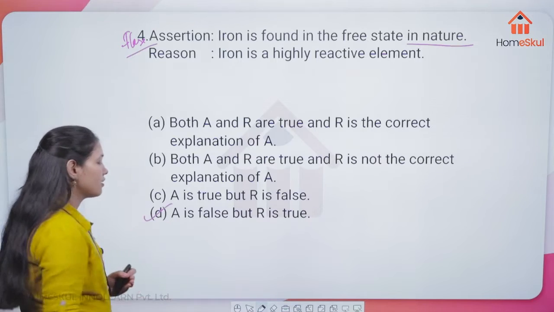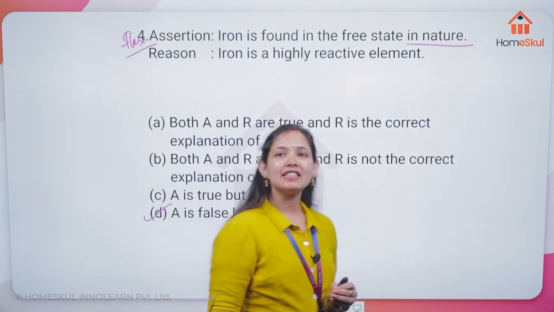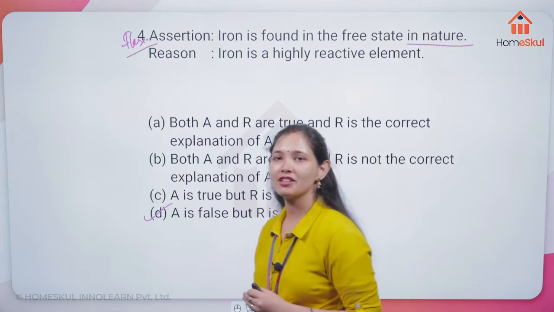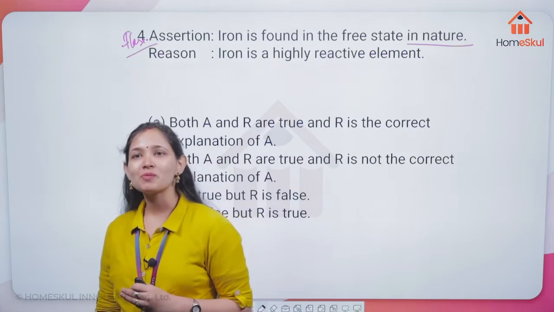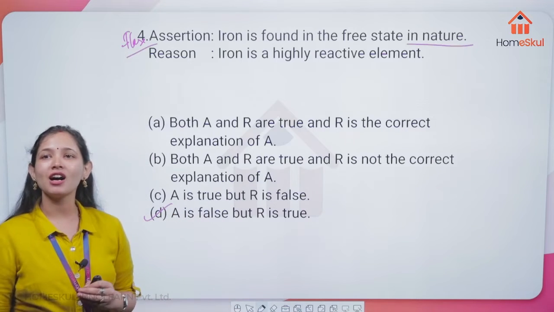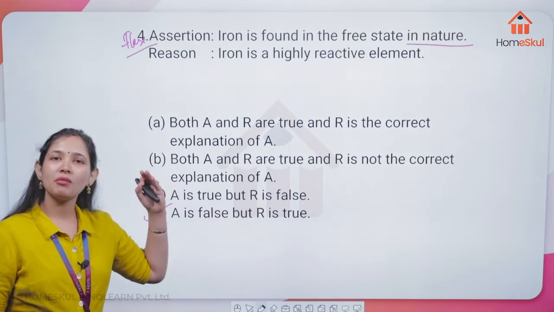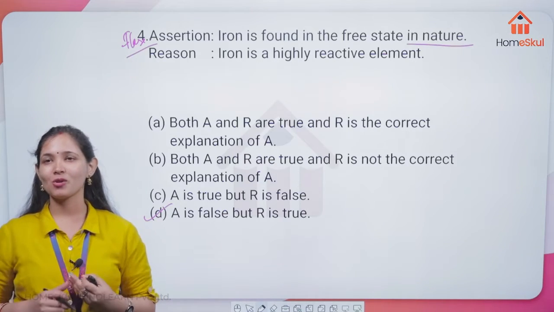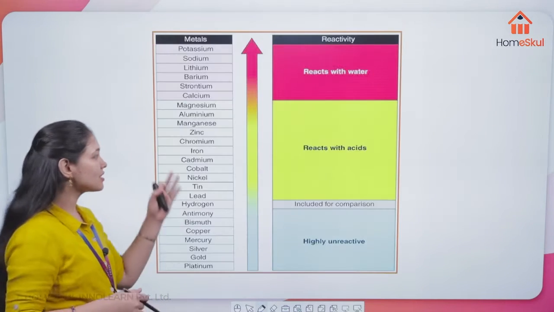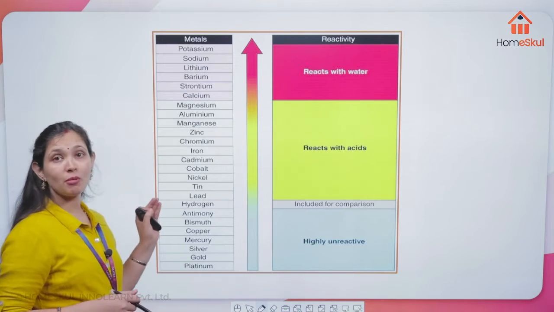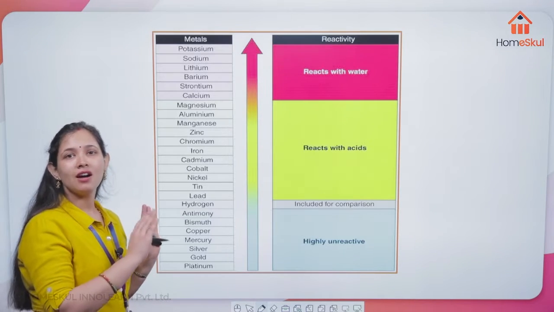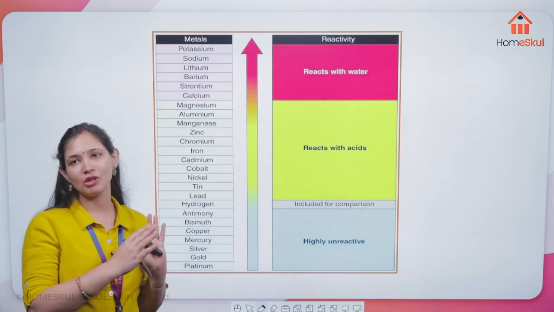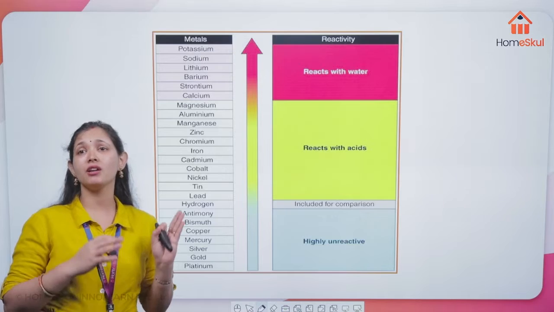Yes, Velga. Very correct. Option is D here. Yes, everyone, Dhia, Anushka, Nishka, Vismaya, very correct. So here comes the very correct answer. You should remember all such things, then only you can go for such tricky statements. Now move on to the next. This is the reactivity series. You have to remember. That's why I was putting it after every question, because this is a very important table. Reactivity series is very important.